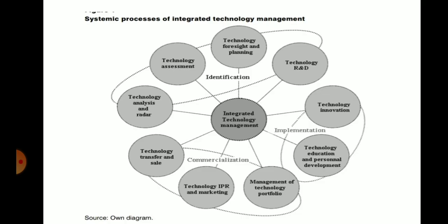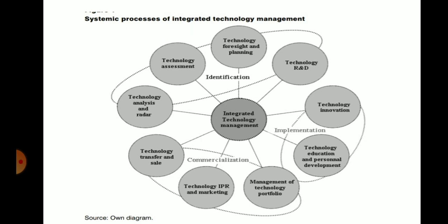You can see in the diagram the systematic process of integrated technology management. Here you can see the different domains which are interrelated, finally showing the integration of the whole technology management.